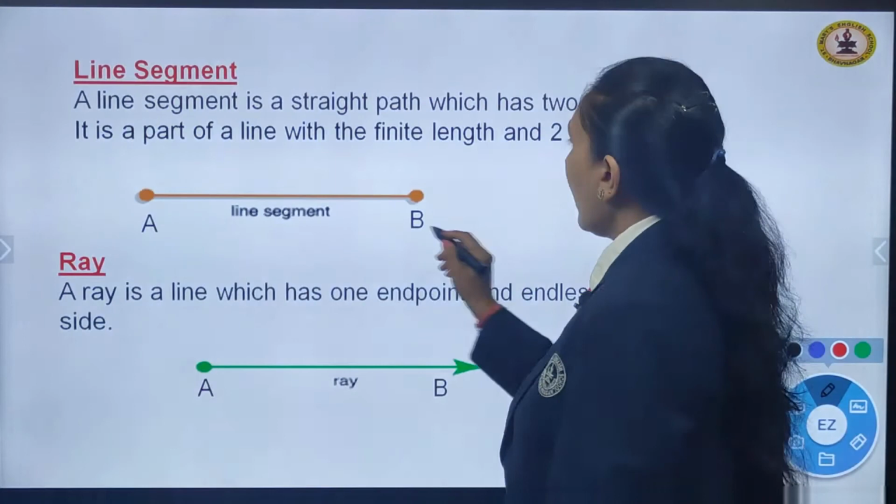And children, one more important thing, vertically opposite angles are always equal in their measurement. If one is 20, the other will also be 20, because it is the rule that vertically opposite angles are always equal in their measurement. You can see very nicely here the vertically opposite angles, children: angle ABE and angle CBD, whereas ABD and EBC are the other vertically opposite angles. Two different colors you can see here, right? There's a blue color, these are two vertically opposite angles. Similarly, we have one more pair, that is the red color you can see here. These are another pair of vertically opposite angles.